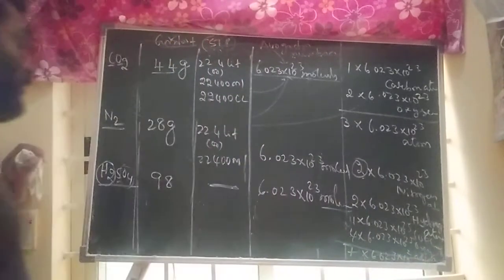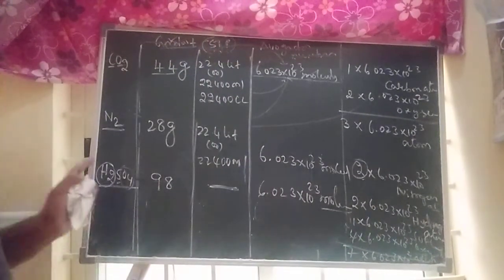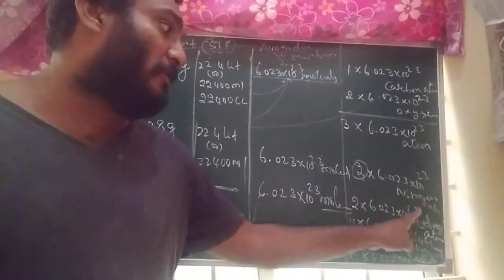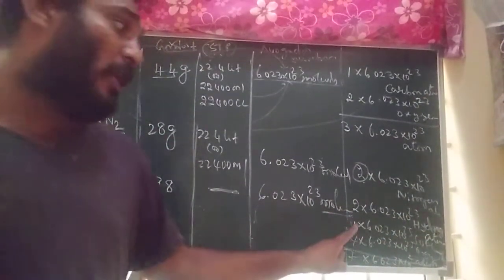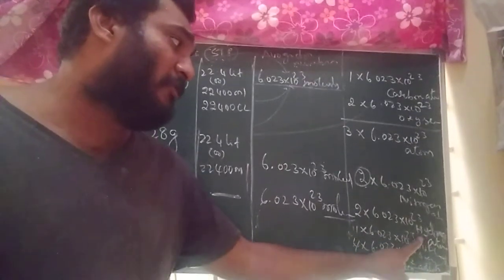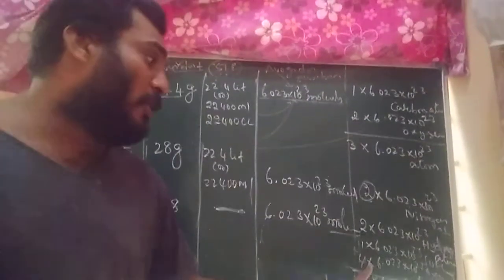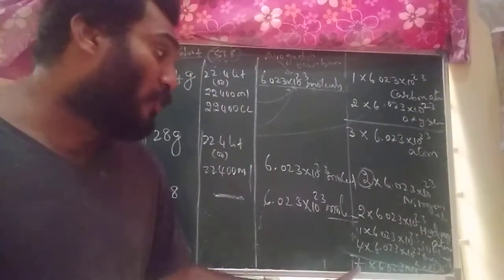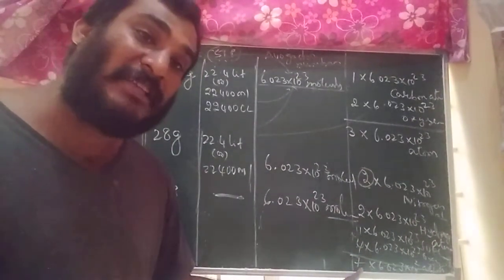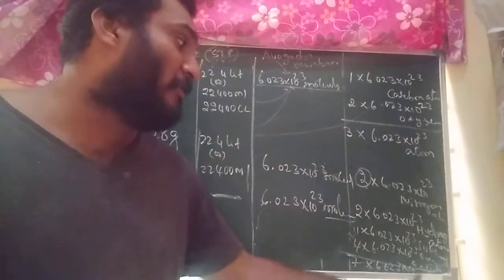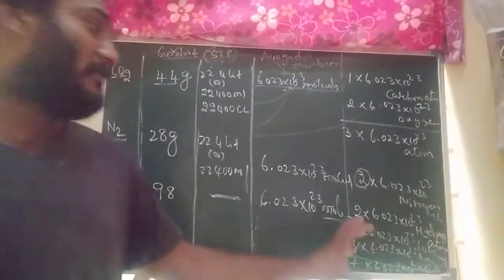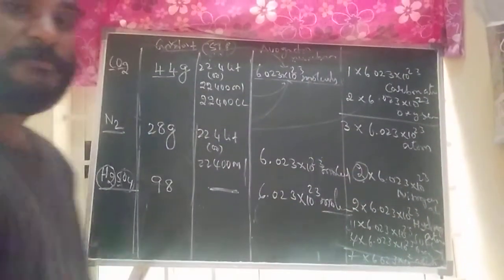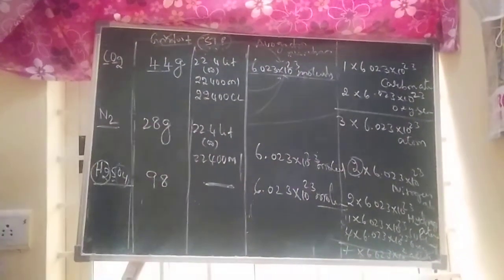This is most important. 1 mole of sulfuric acid contains 2 into 6.023 into 10 to the power of 23 hydrogen atoms, 1 into 6.023 into 10 to the power of 23 sulfur atoms, 4 into 6.023 into 10 to the power of 23 oxygen atoms. So total number of atoms, if they are asking, 7 into 6.023 into 10 to the power of 23 atoms. This is what 1 mole of sulfuric acid contains in terms of atoms. This is about general phenomena.